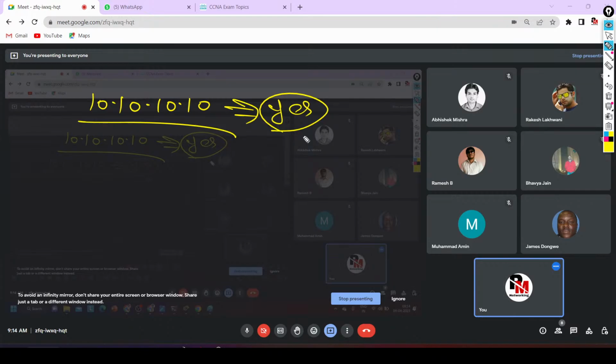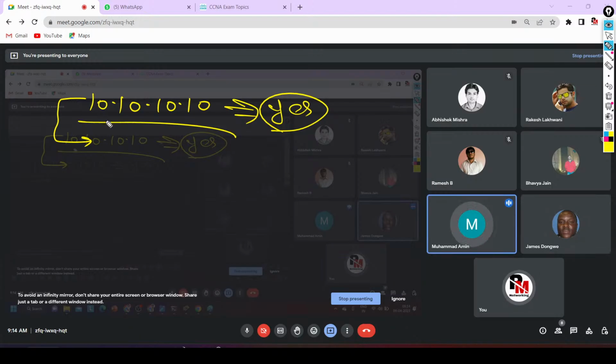So it is a valid IP address. Which network does this IP address belong to, guys? If it is a valid Class A IP address, okay, this IP address belongs to class A. But I am asking you, what will be the network ID of this IP address?